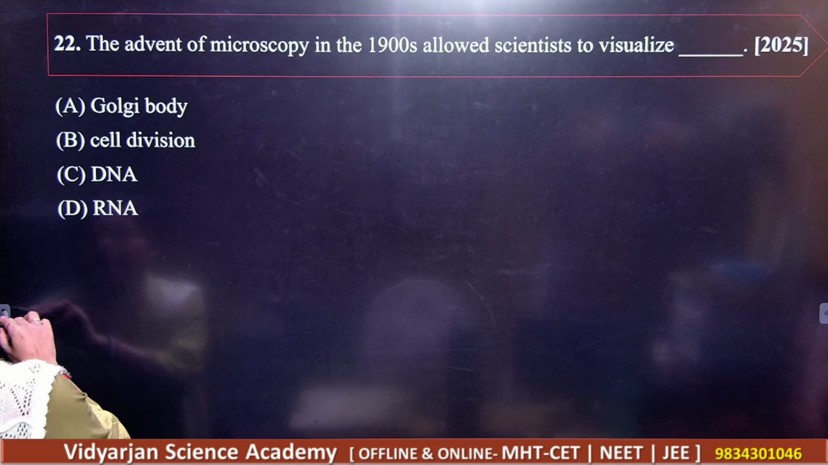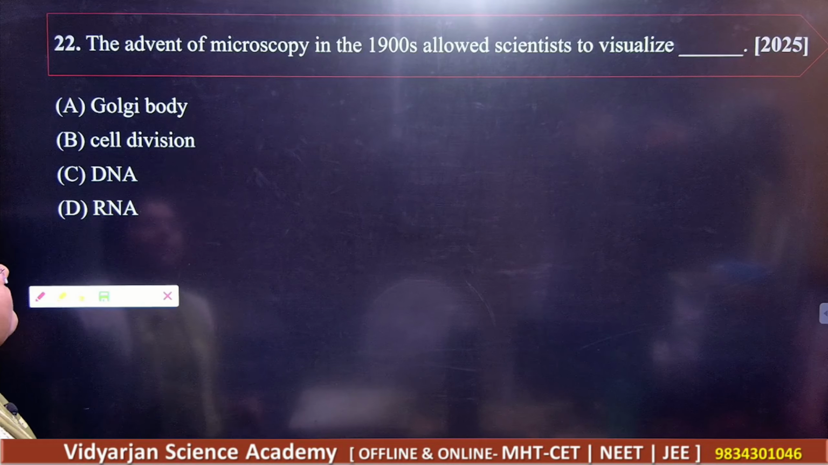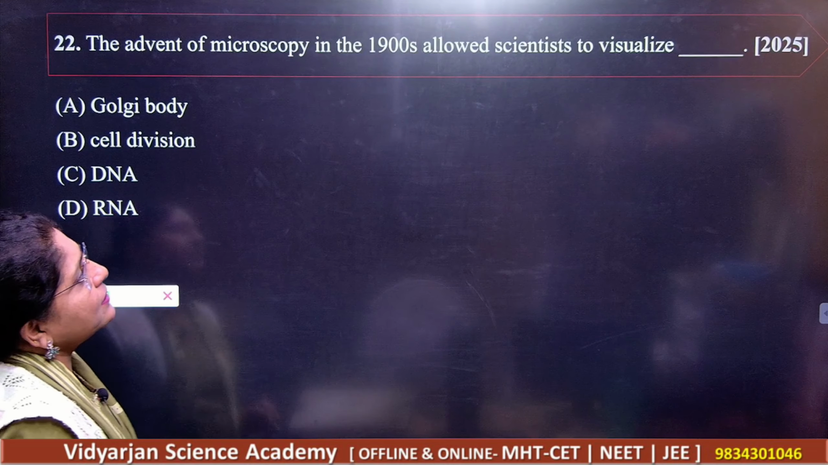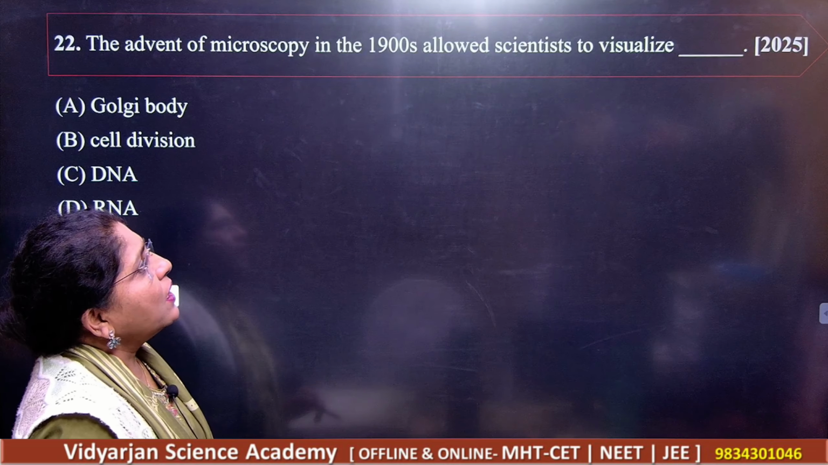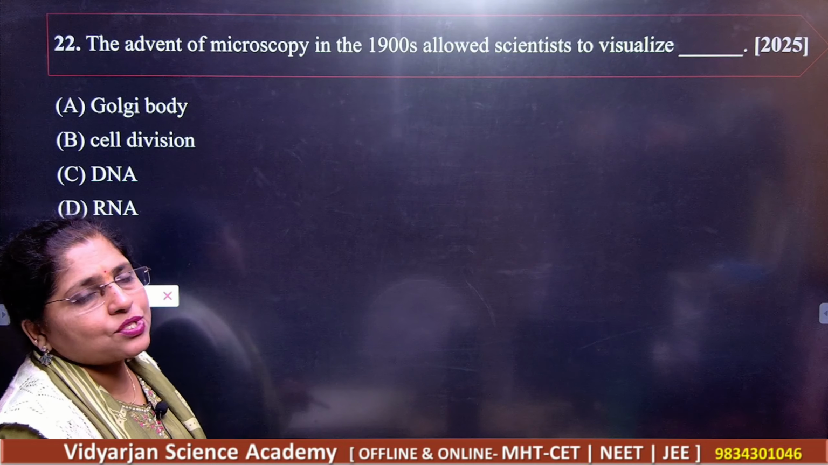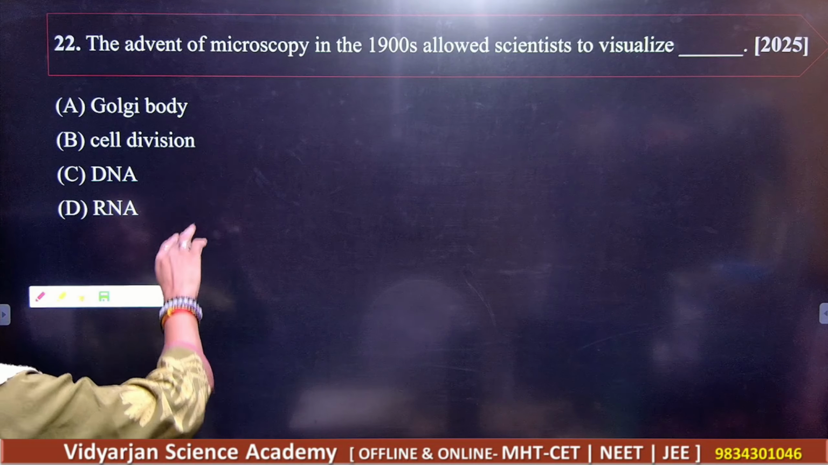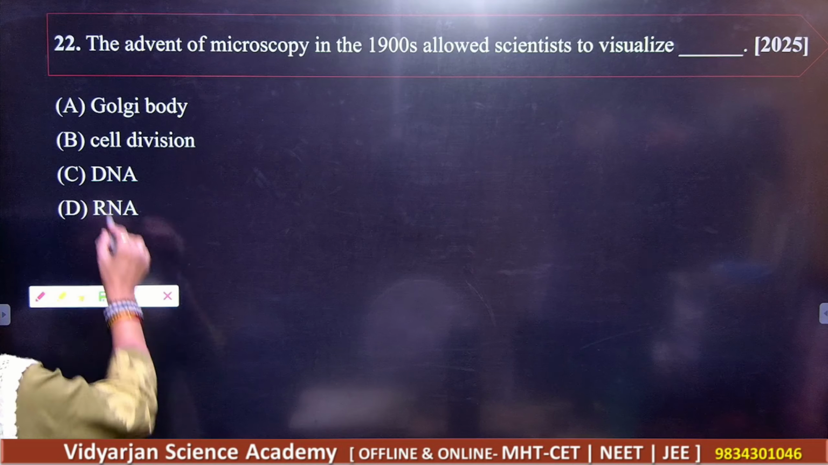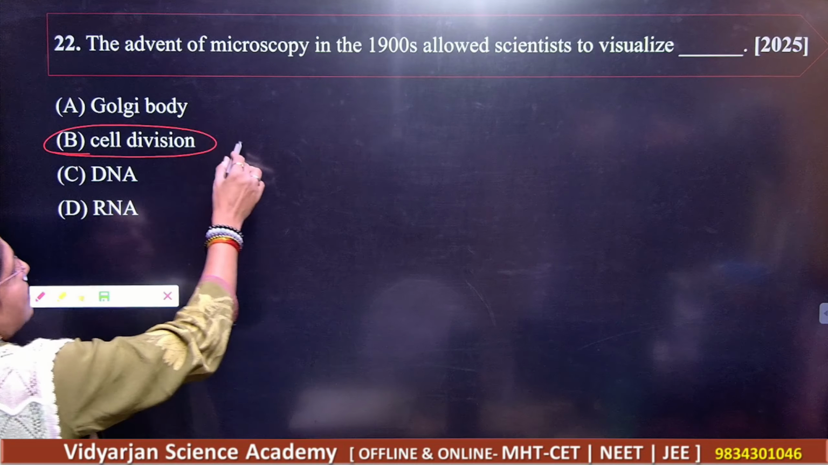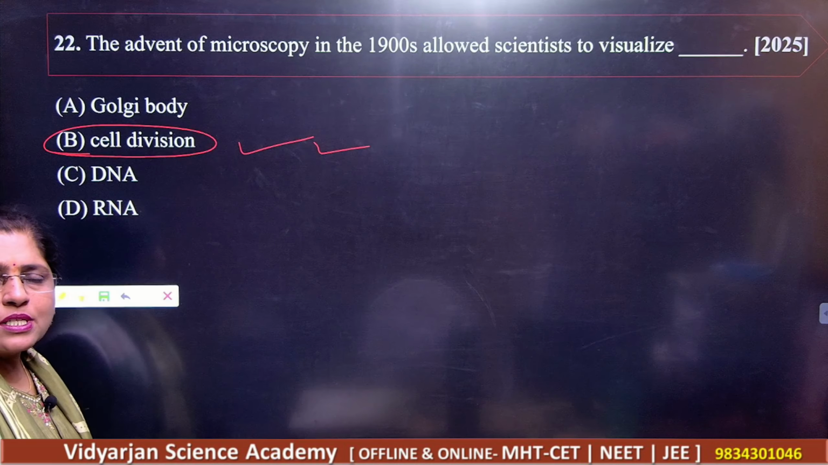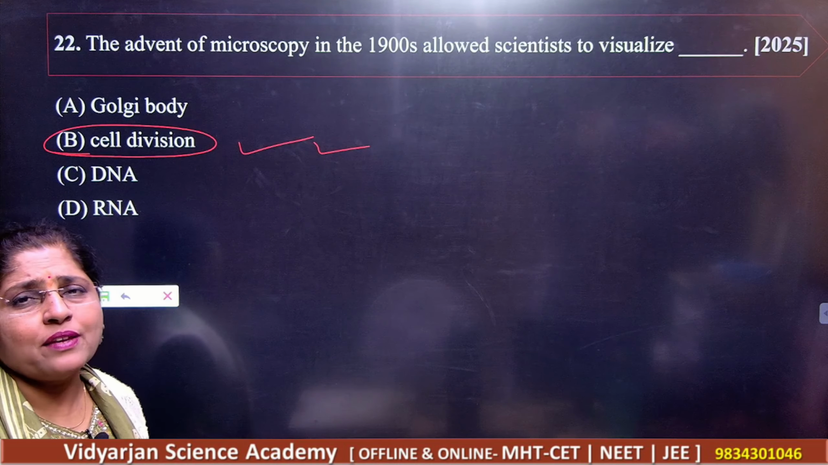Right. Next. The advent of microscopy in 19th century allowed the scientists to visualize dash. So, Golgi body, cell division, DNA and RNA. So, what do you think here? So, that is nothing but what here? Cell division. Students, please note down the answer. It is very, very simple.